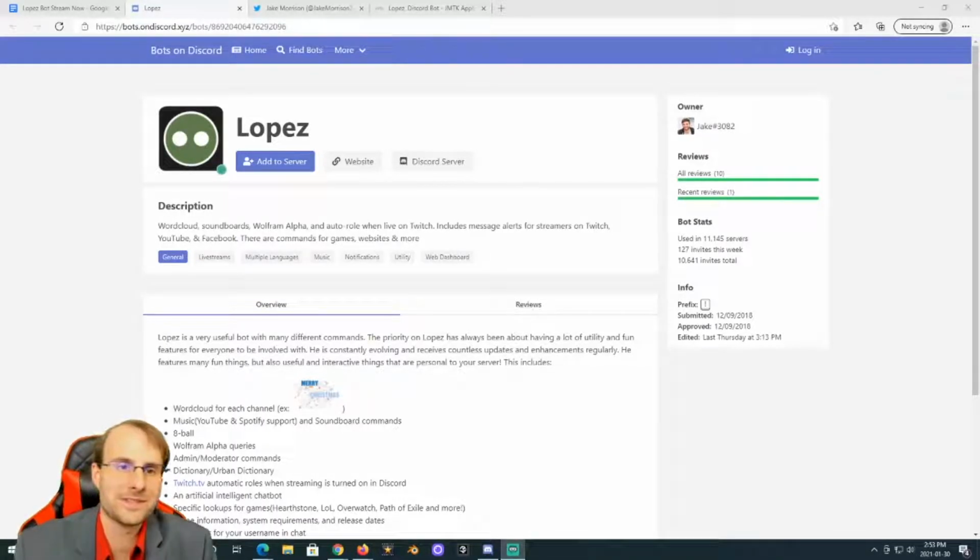Alright guys, so this is the Lopez Bots on Discord page. It's a great place to start. I will leave the link for this down in the description below for you, and this gives you links to add it to the server, a website to get more information on the creator, how many servers it's in. It's a great place to get information.